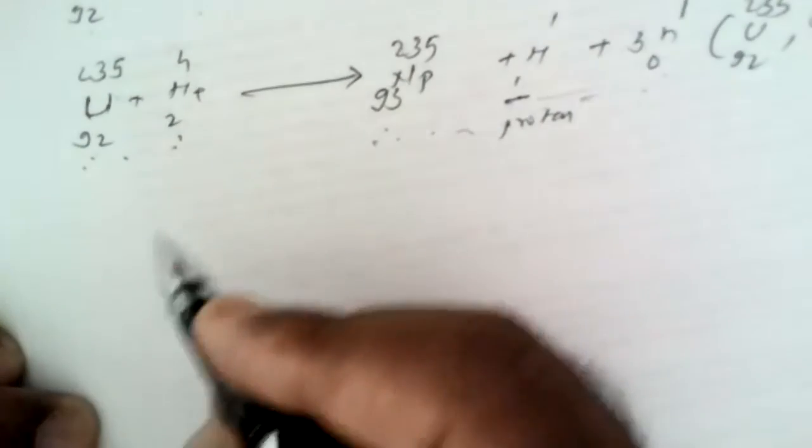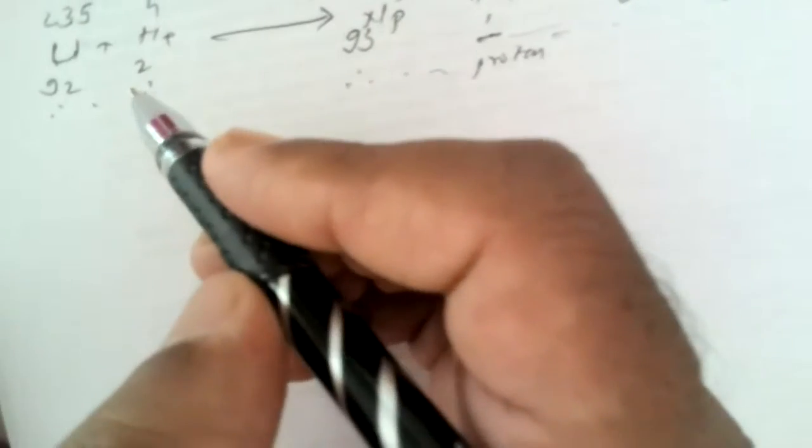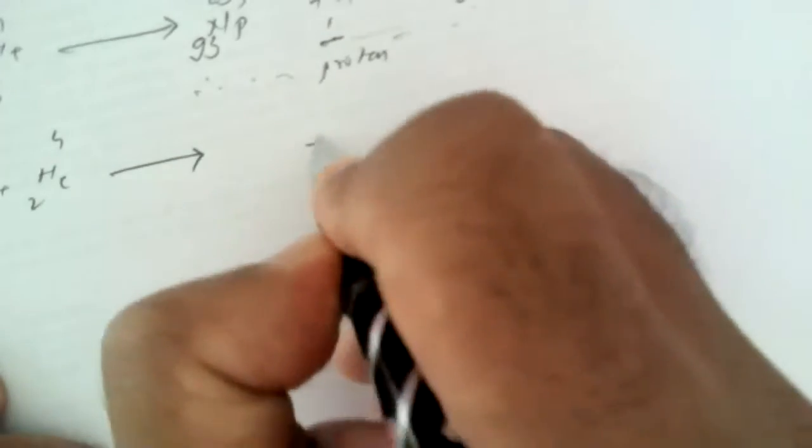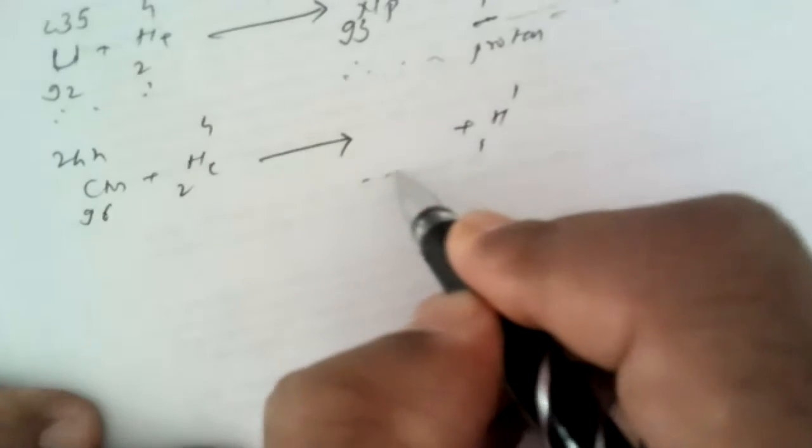One more last reaction that will finish up this accelerated projectile bombardment method. Here, if we take for instance curium 96, mass number 244, helium 24, during this reaction, if a proton is ejected, I want to know from you the end product.